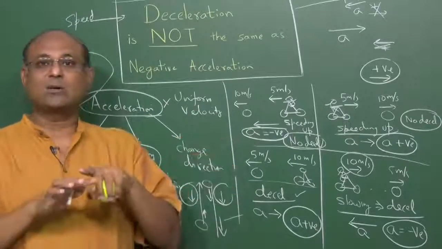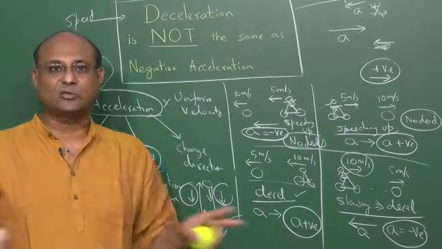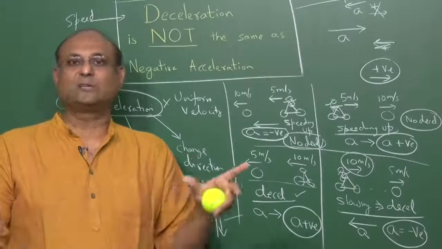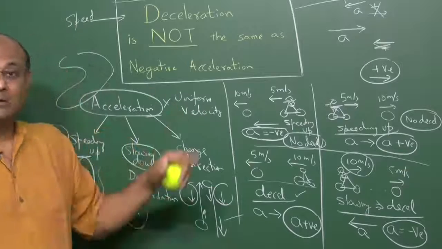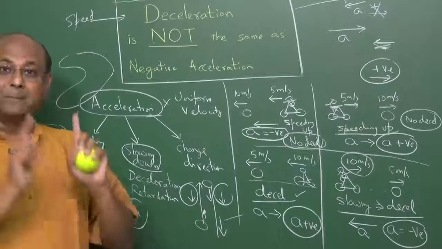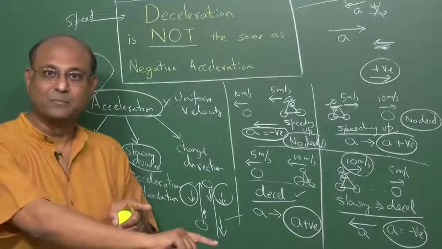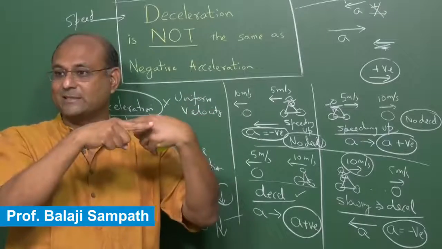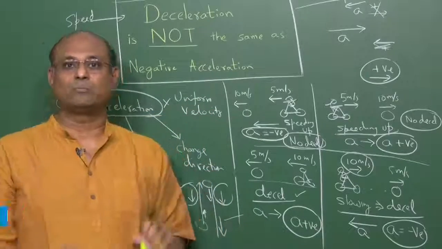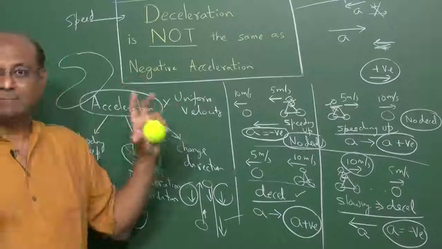With deceleration, the concept of a negative deceleration does not exist. There is no direction to deceleration. There's a direction to acceleration. So if I tell you an object is decelerating, it means the object is slowing down. If velocity is this way, acceleration is that way. If velocity is that way, acceleration is this way. That's what you will conclude. I hope this is very clear. Keep this in mind.